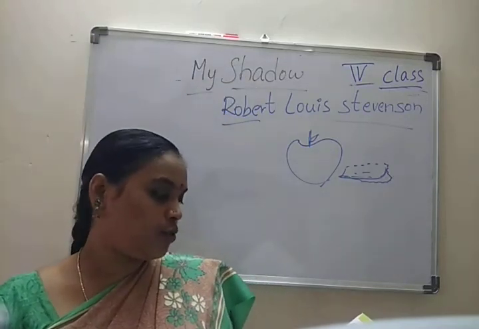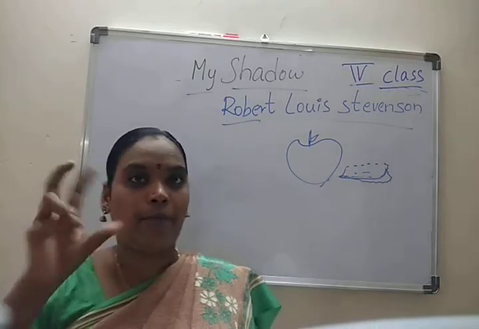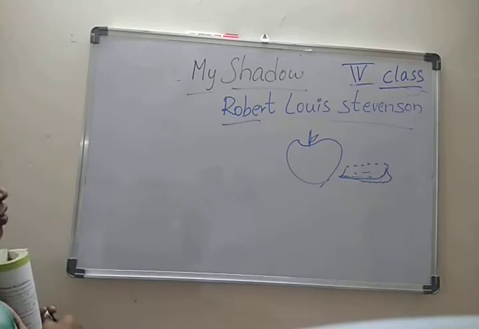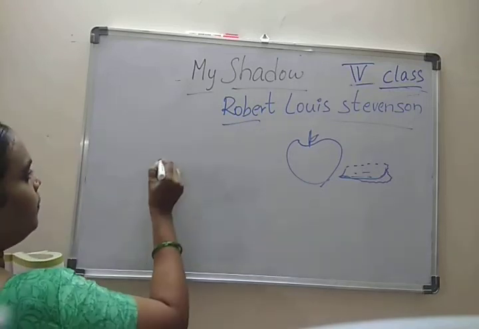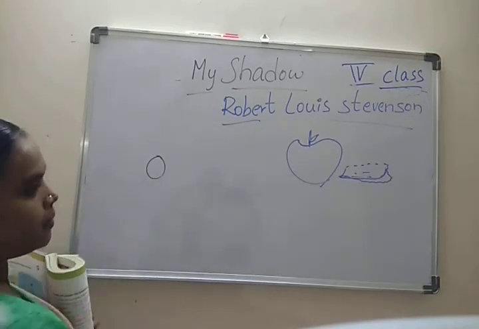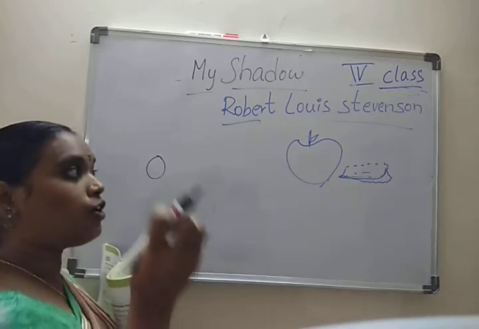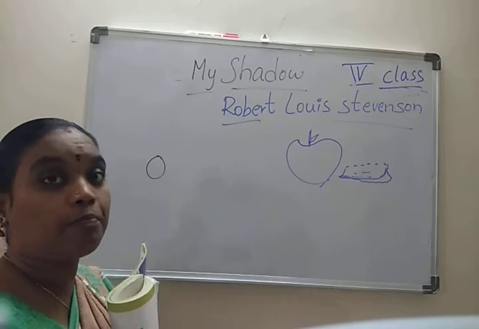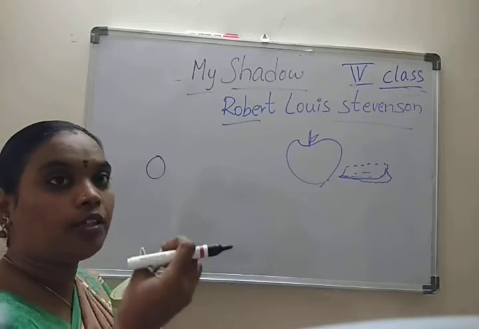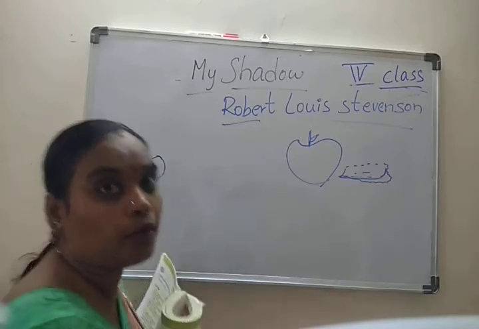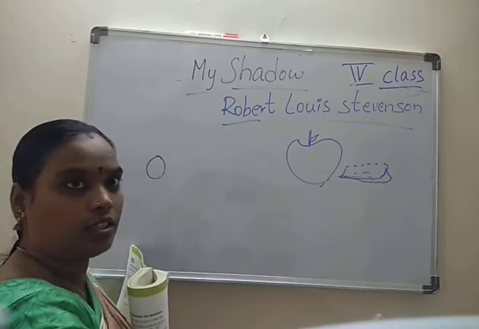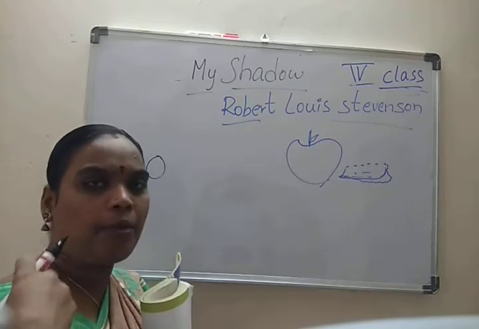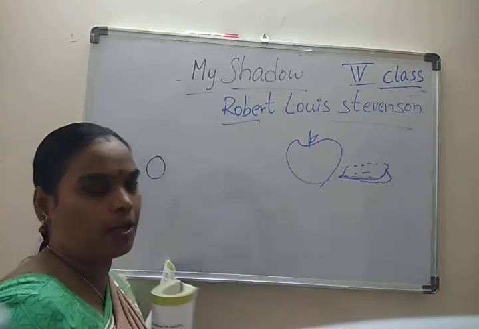For he sometimes shoots up taller like an Indian rubber ball. Children, what is meant by an Indian rubber ball? It is a small rubber ball. Whenever you hit it on the floor, it bounces. So like an Indian rubber ball, the shadow also changes and bounces, the way we behave.